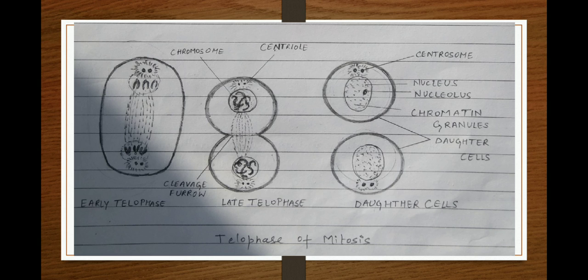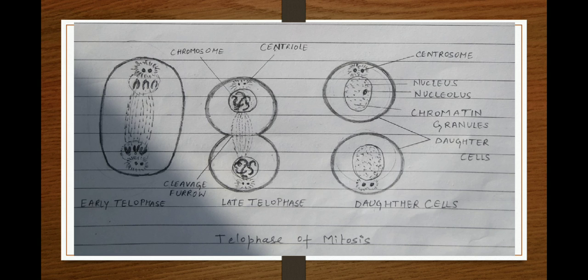Chromosomes at each pole become indistinguishable as they are in interphase, and the nuclear envelope is reconstructed. There is reconstruction of nucleoli also, and the spindle fibers which were formed during prophase begin to disappear in telophase. So telophase causes the formation of two daughter cells. It breaks down the nucleus of the parent cell into two daughter cells. Here karyokinesis is completed, and now the next step is cytokinesis.